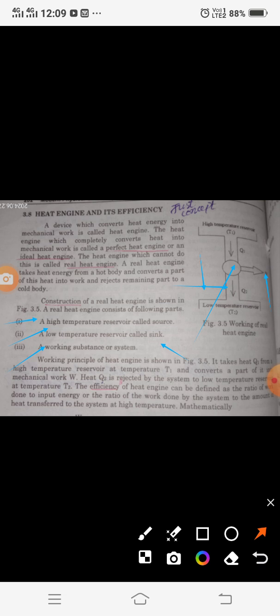And how can we determine the efficiency of an engine? Efficiency means how much of the heat taken from the hot body, the high temperature reservoir, it can convert into work. The engine that can convert a larger fraction of the heat absorbed from the hot body into work is more efficient. The more heat it can convert, the more efficient it is considered. And if it can convert only a small amount of heat into work, then its efficiency is lower.